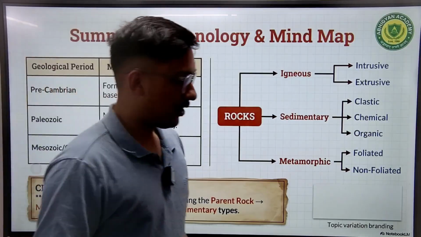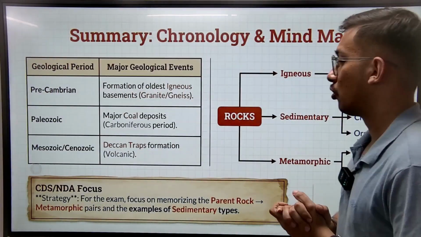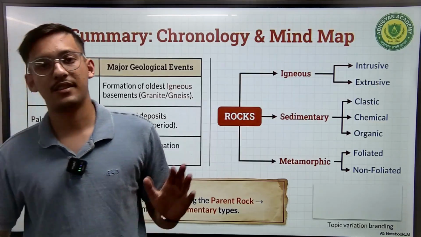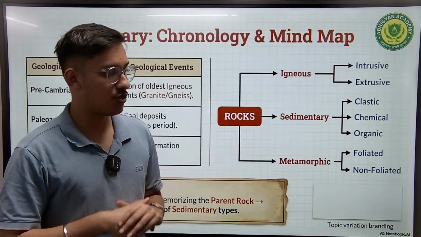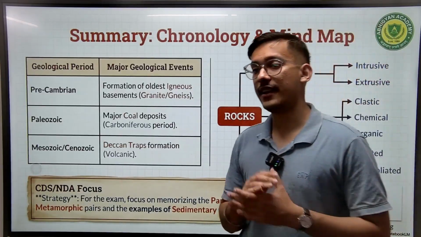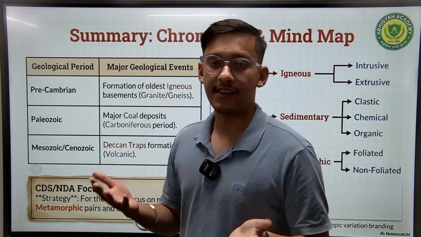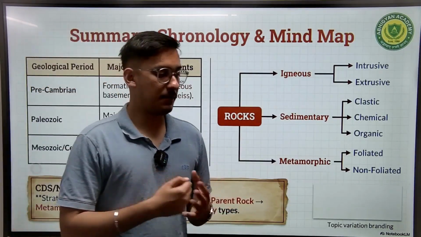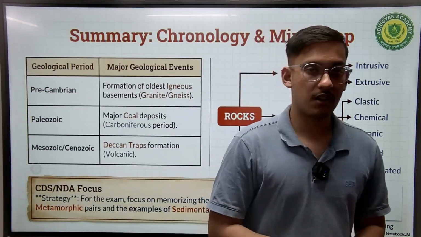So with this, we have come to the end of this chapter. We have learned about the various rock systems such as igneous, sedimentary, and metamorphic rock. We have learned how they are formed. For example, igneous is formed through lava activities such as magma or lava. We've learned sedimentary rocks are softer than igneous rock.